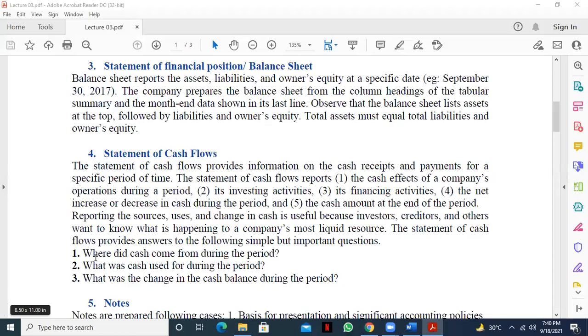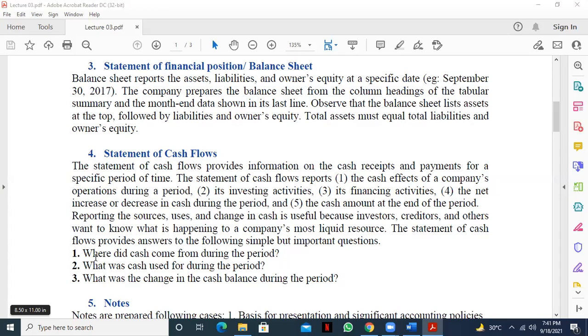And you see, for preparing cash flow statement, there are two methods. One is the direct method and another one is the indirect method. Here we will discuss the indirect method. Later, in other accounting courses, maybe I'll teach you the direct method also. Whichever method it is, you have to follow 3 steps.